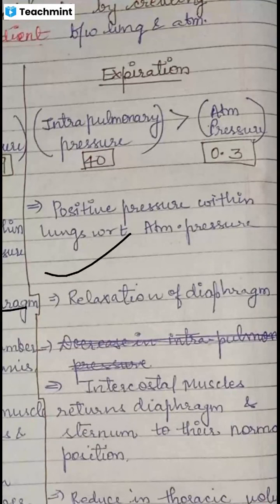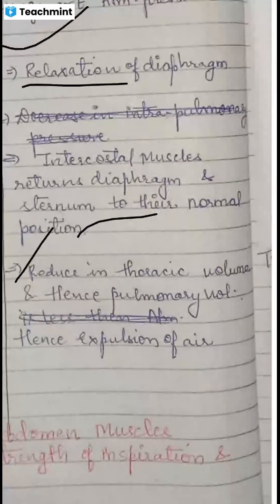Now breathe out. Take a deep breath and breathe out. What you will realize is that there is a relaxation of the diaphragm. And now the intercostal muscles return back to their original, normal positions, and hence the thoracic volume also decreases. When the volume decreases, the pressure increases, means the lungs have a higher pressure in comparison to the atmospheric pressure, and hence the air, that is CO2, is going to move out. It is released from your lungs to the atmosphere.